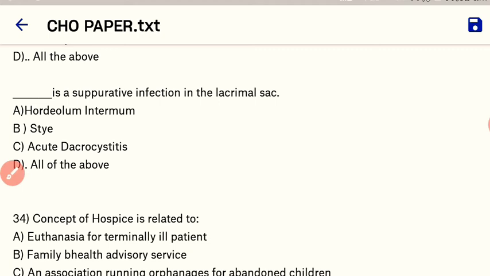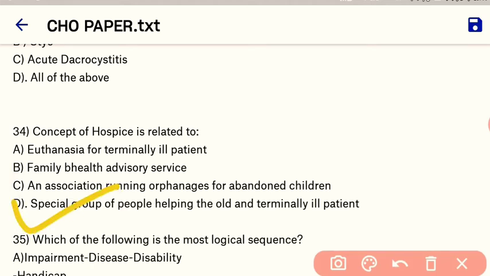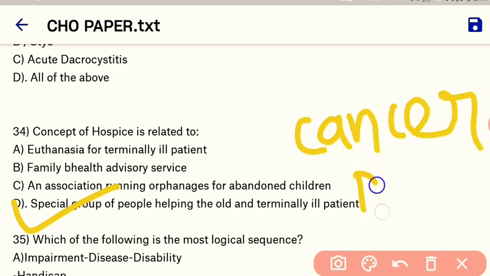Okay. Next question. The concept of the hospice is related to, so here our right answer is it is related to a special group of people helping the old and the terminally ill patient, like the patient having cancer, 4th stage of cancer, patient having AIDS.